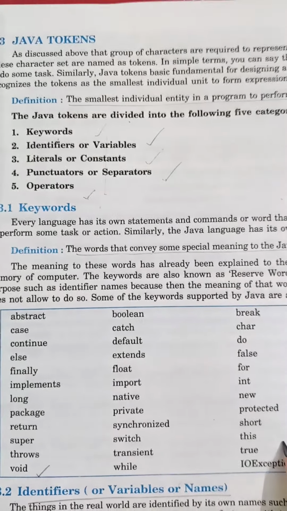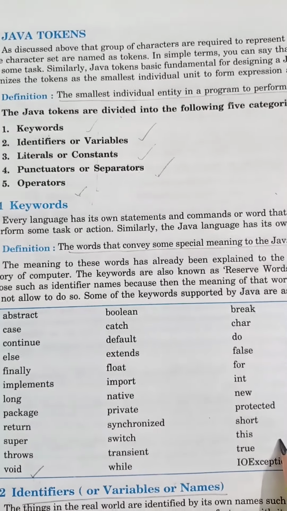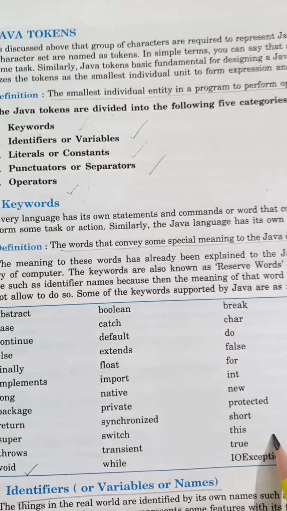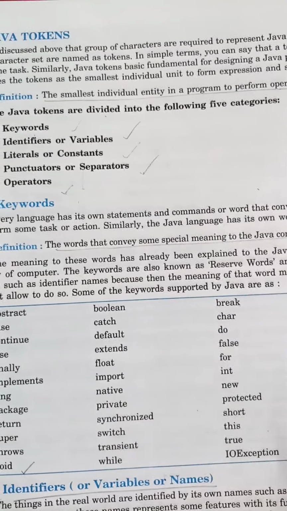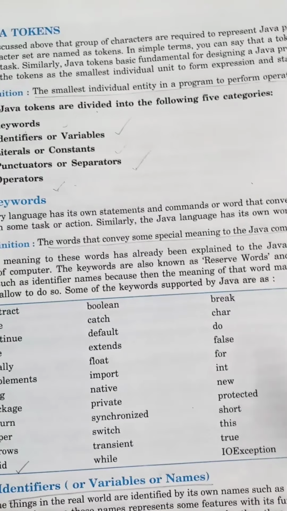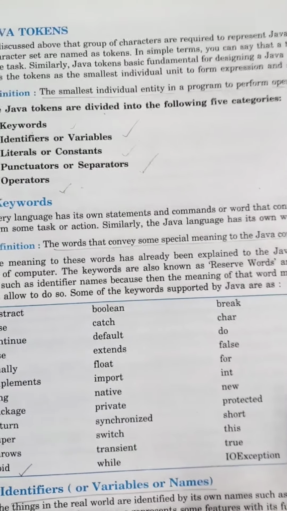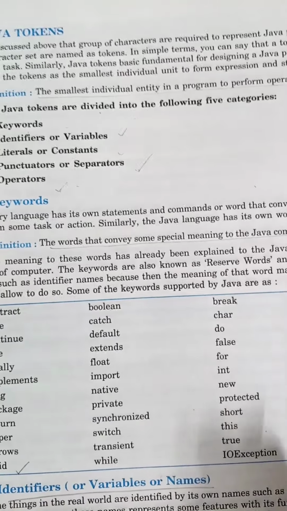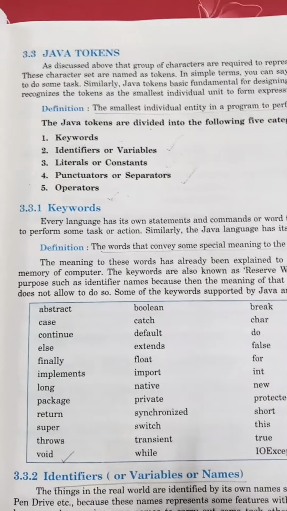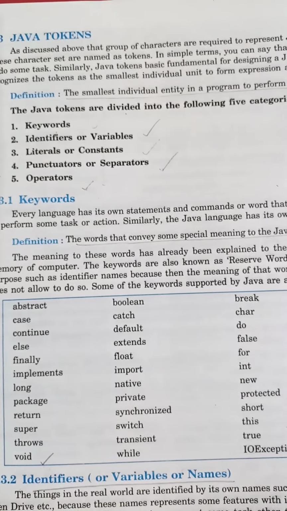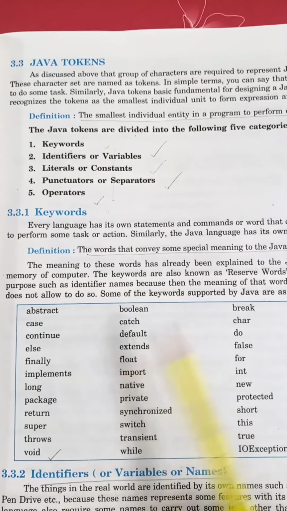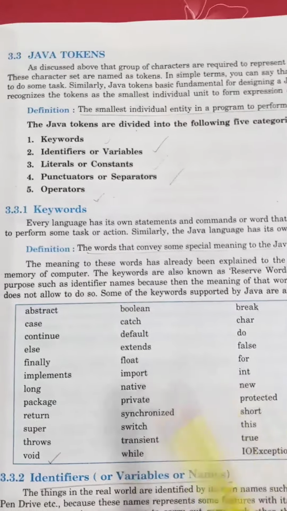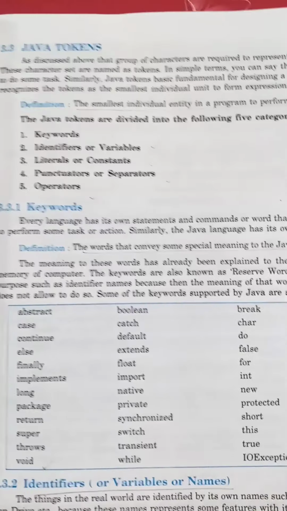You can be asked what is a keyword, give some examples or write some examples, or you can be given a list of words and have to tell whether each is a keyword or not. So you must be able to identify whether it is a keyword or not. But you can have the question like what is a keyword, write some examples. So all these are keywords. Abstract is a keyword, case, continue. You will be doing almost all the keywords later on.